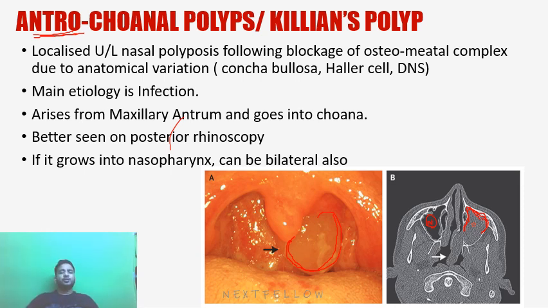So, localized, unilateral, important, nasal polyposis following blockage of the ostiomeatal complex due to anatomical variation like concha bullosa, Haller cell or DNS. What is the Haller cell? The Haller cell is a type of ethmoidal cell which is infraorbital. So this is an infraorbital ethmoidal cell.